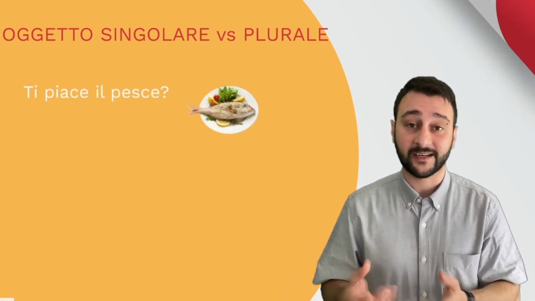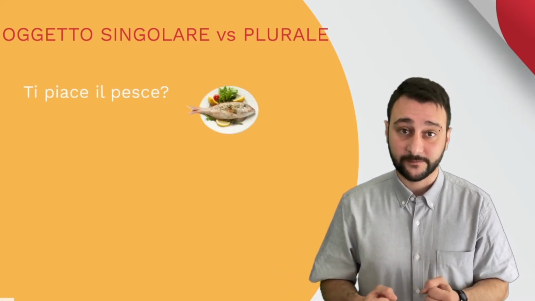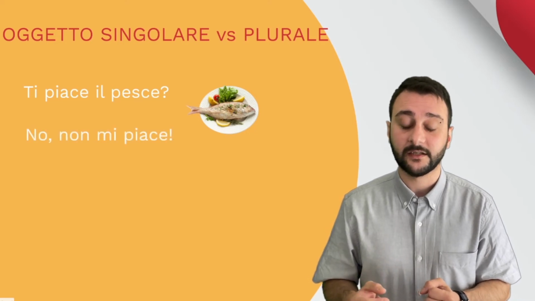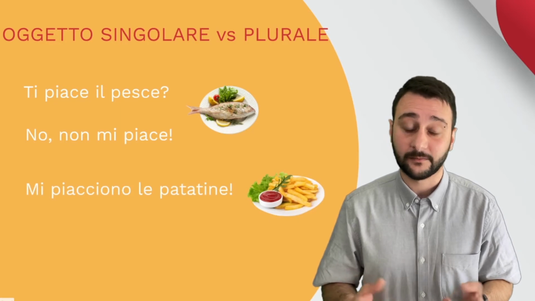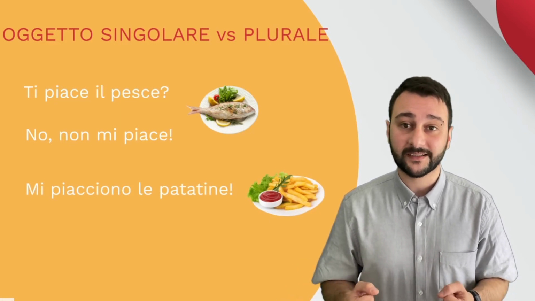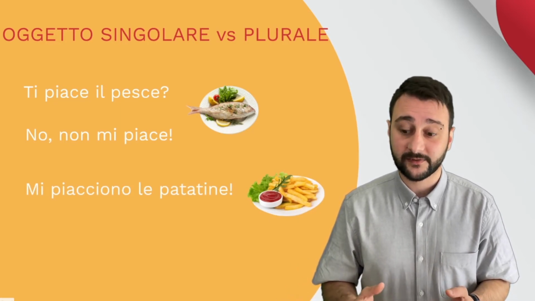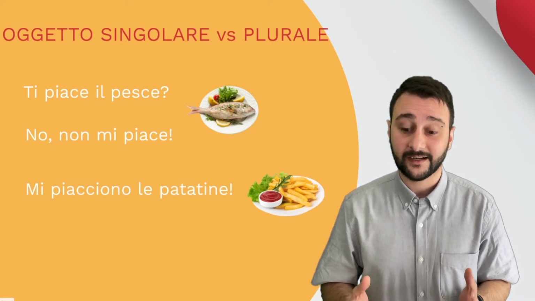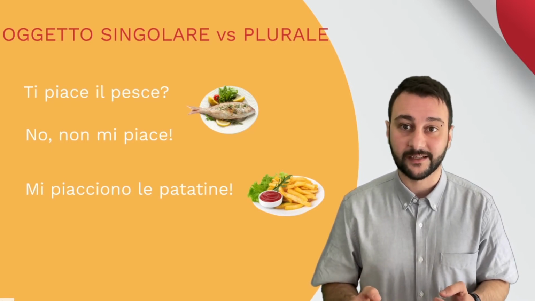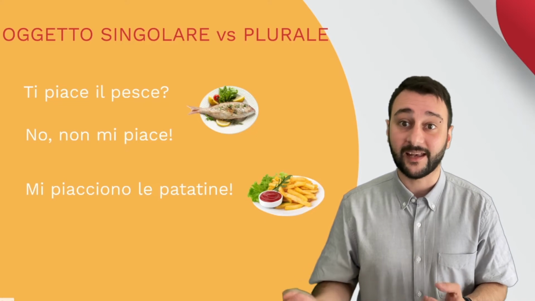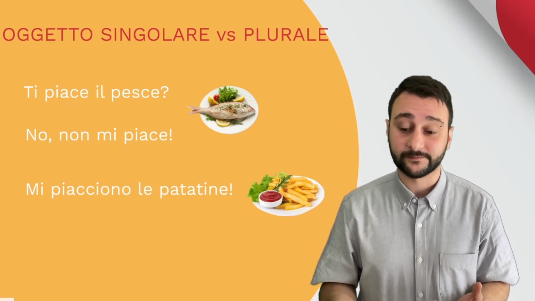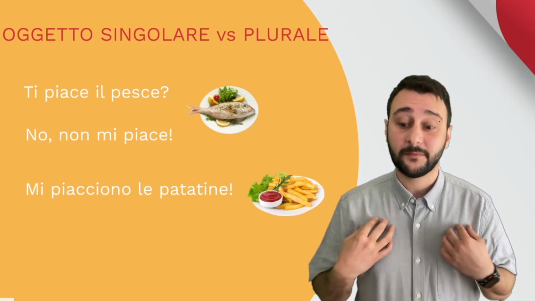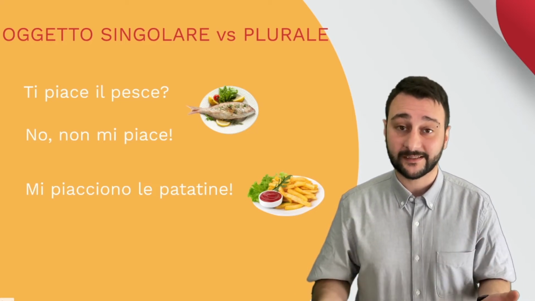So for example, I can ask you, ti piace il pesce? Do you like fish? You can say, non mi piace, I don't like it. Ma, but, mi piacciono le patatine, I like chips. So in this case, I can't say mi piace le patatine, because it's all of them that are liked by me, right? So patatine is plural, so I have to say mi piacciono le patatine.